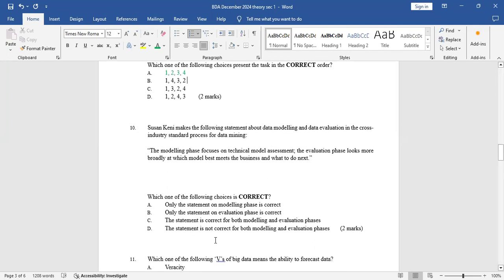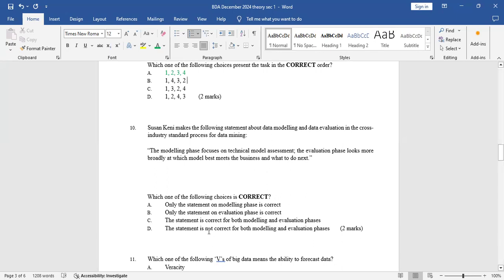So the modeling phase is whereby you develop a model, a predictive model to use in evaluation. So the modeling phase cannot focus on the technical model assessment. The assessment is done at the evaluation phase.